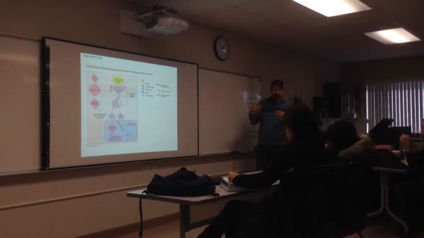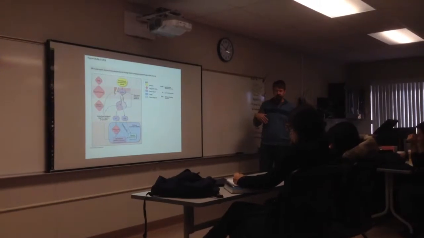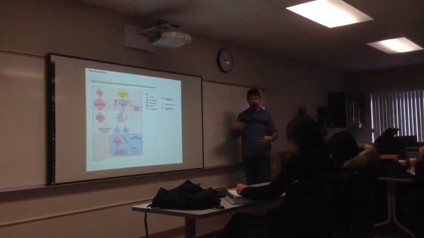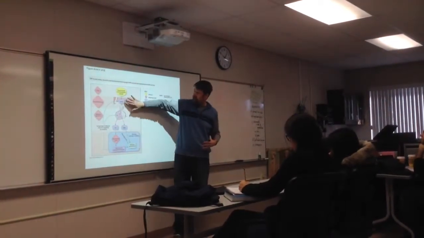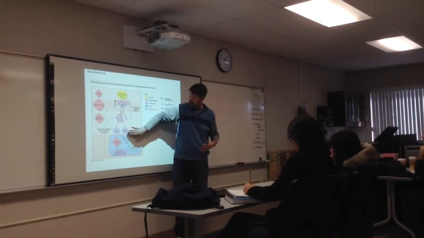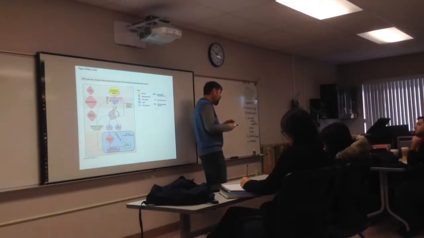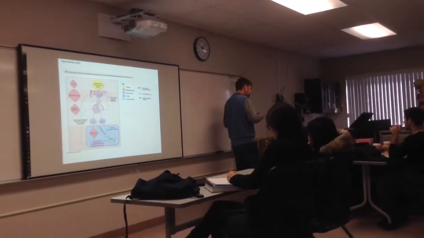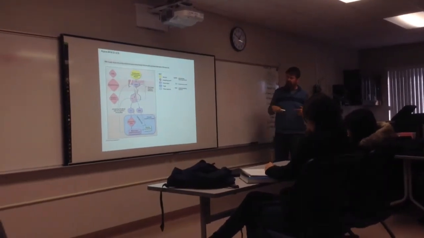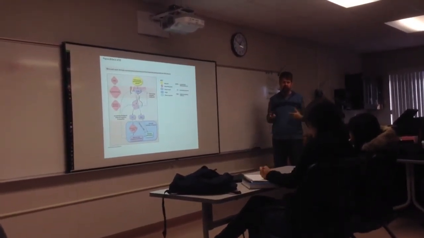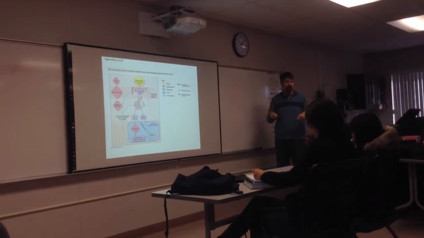So if we could say what's in common between males and females with regard to hormonal control of reproduction, it is this initial part up here: gonadotropin releasing hormone, LH and FSH. That kind of interaction between those two is the same in males and females. If FSH and LH levels are low, GnRH levels will increase so that you get more of those hormones. If they're high, the negative feedback will